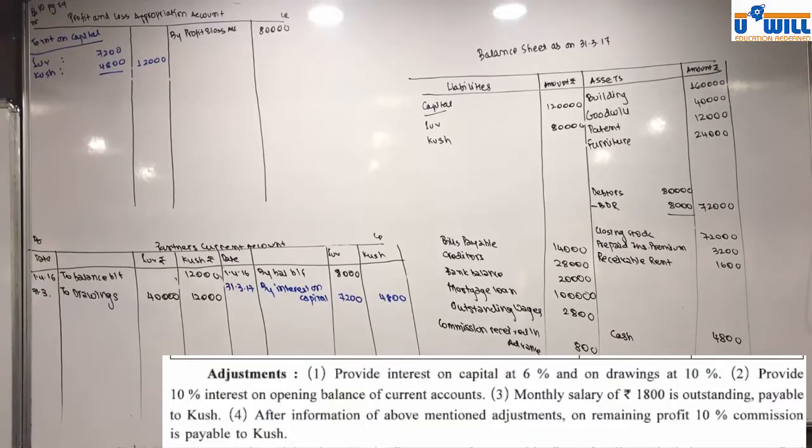Drawings. Interest on drawings 10%. Are you all able to do this?